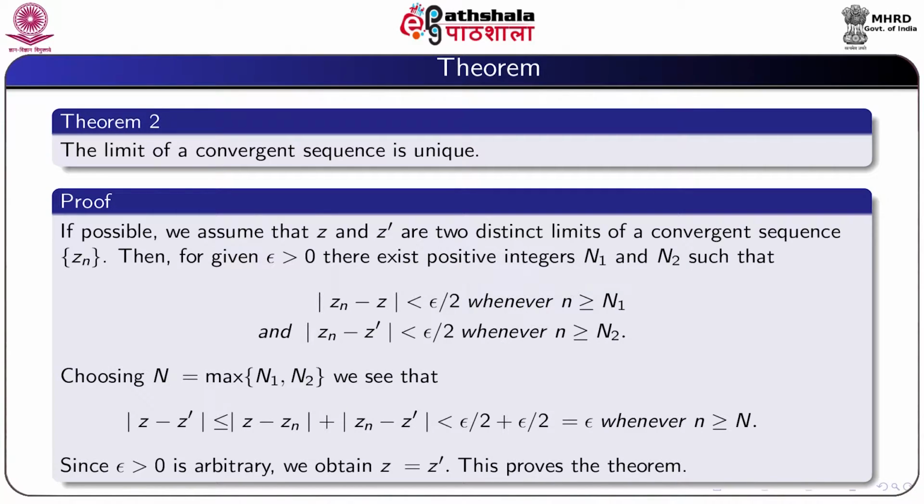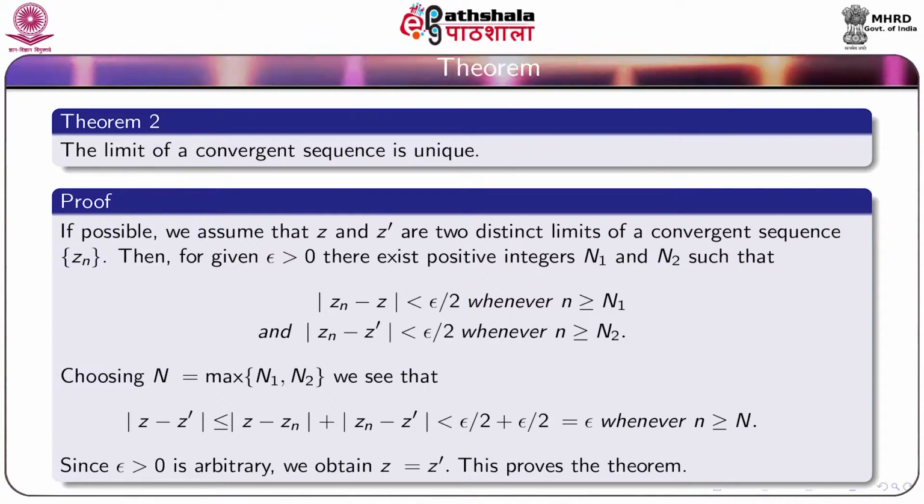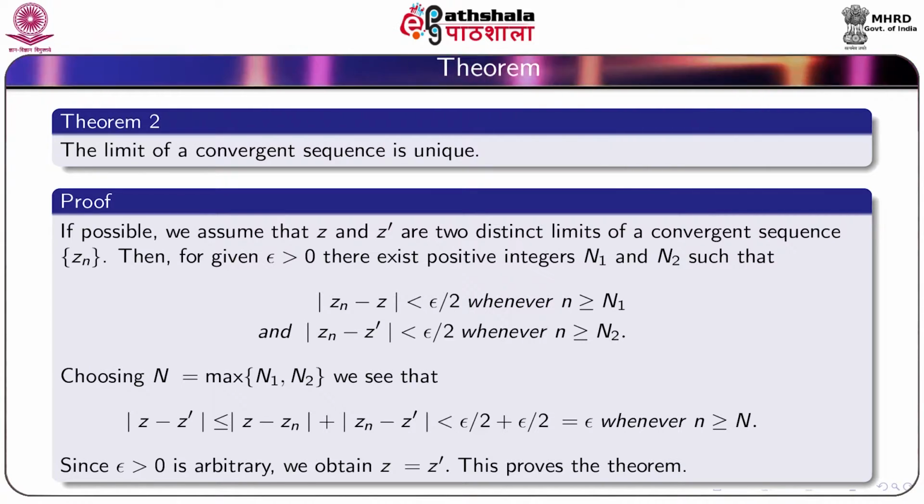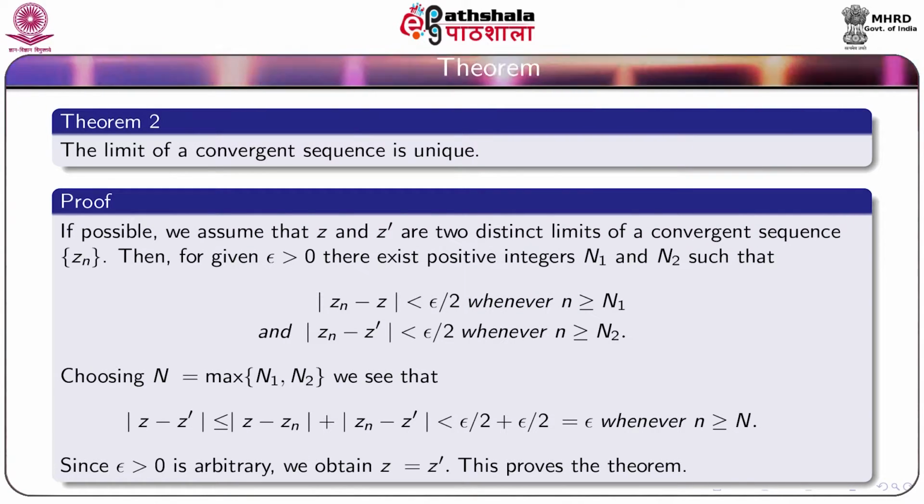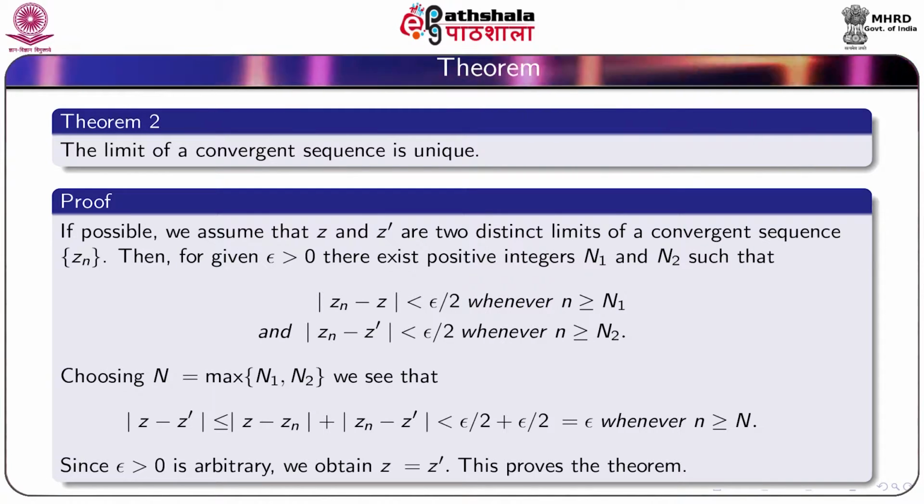Now we prove another result. The limit of a convergent sequence is unique. So proof: if possible, we assume that the limit is not unique. Let z and z dashed be two distinct limits of a convergent sequence Zn.